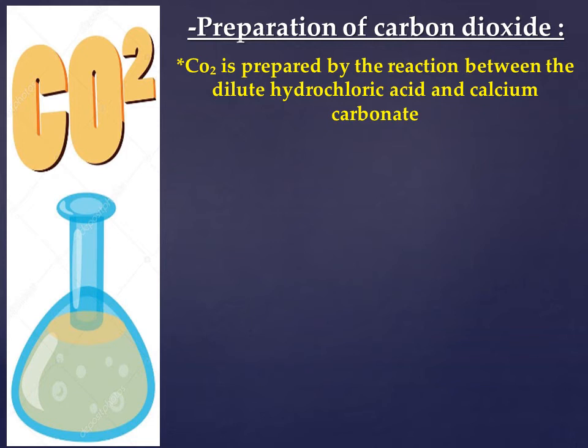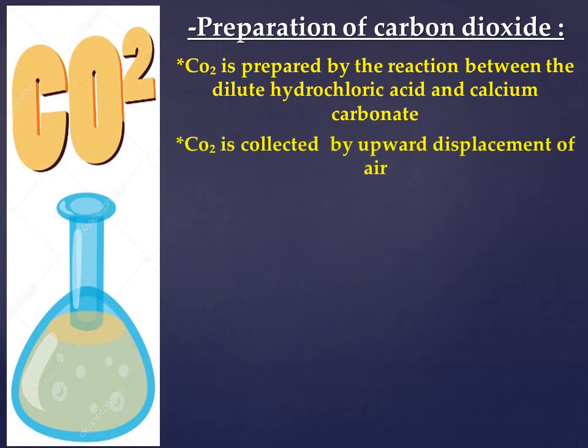As we said, we have to use two chemical substances to prepare carbon dioxide in the lab, which are dilute hydrochloric acid and calcium carbonate. Carbon dioxide is collected by upward displacement of air.